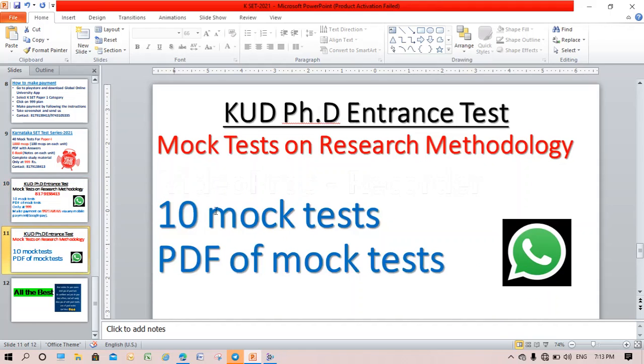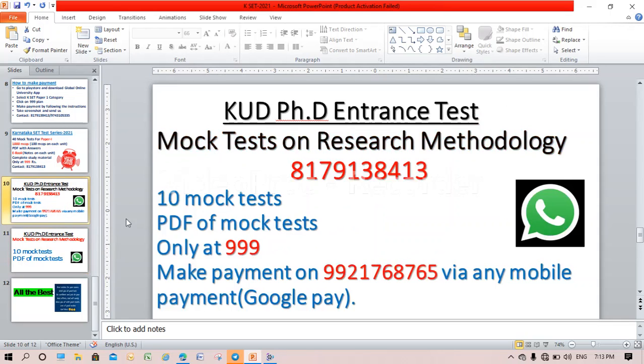Friends, if you want to apply for the KUD PhD entrance test, these 10 mock tests are very helpful to boost your preparation and to assess your preparation, because only if you clear the entrance test are you allowed admission for the PhD. So if you buy these 10 tests, your first 50 questions, that is from research methodology, will be covered. So you can focus more on your paper two 50 questions. If you enroll for these tests, it is helpful for your preparation. These 10 tests are available only at rupees 999.